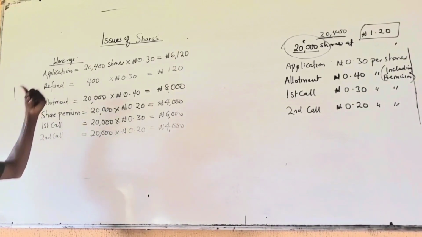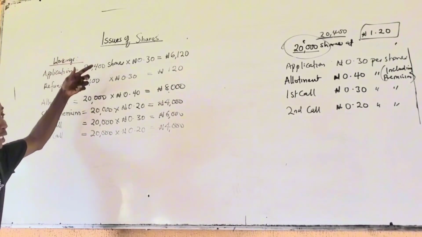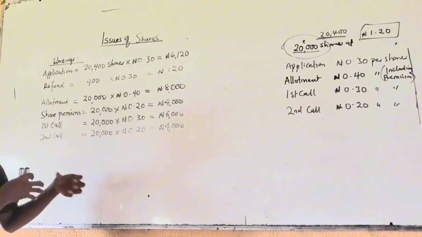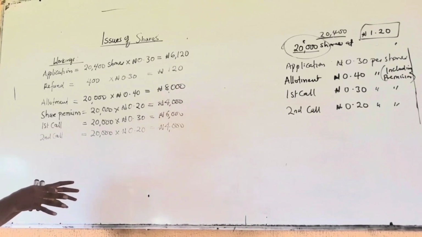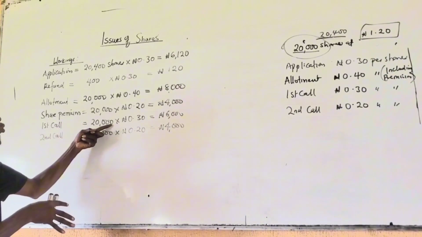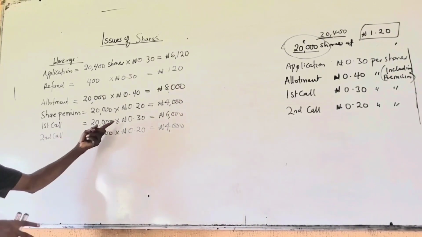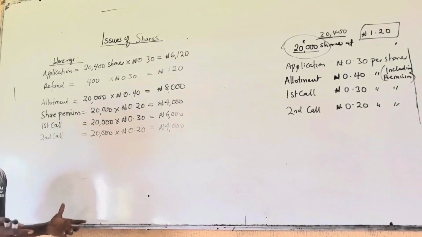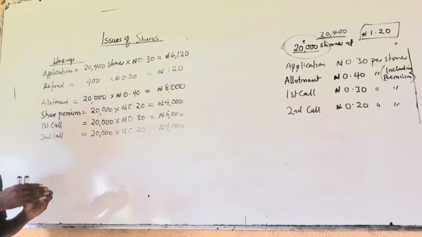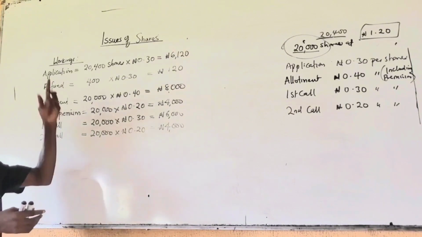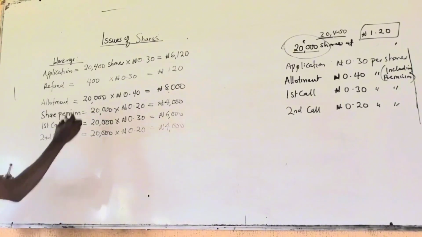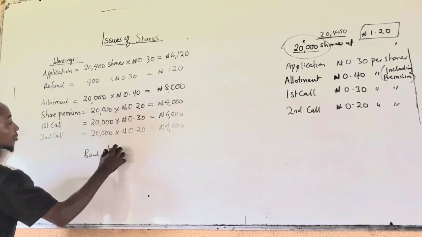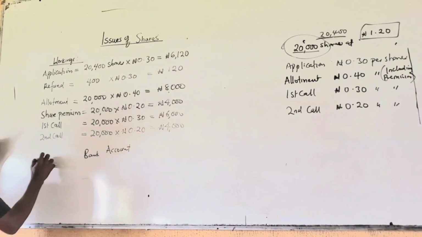In part 2, you will learn where they reject some applicants and share on a pro-rata basis, where some potential shareholders could not meet the first call, the second call or both, and where shareholders may pay in advance. All right, so let's show the necessary accounts. Bank account.